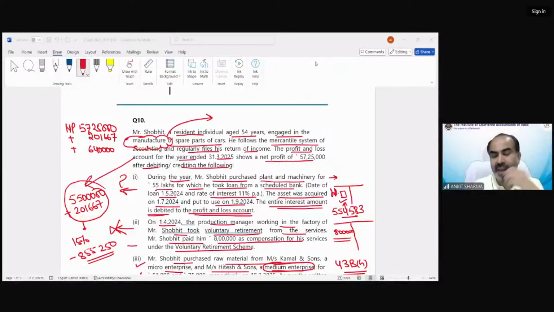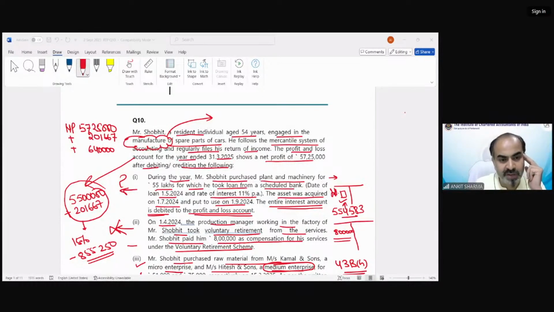Correct. If any person who is a manufacturer purchases new plant and machinery, except motor car and some specific second-hand plant and machinery which has been used outside India, then you can claim additional depreciation. And you can see he is fulfilling all the additional depreciation conditions in this question. So we need to claim additional depreciation also on this value.